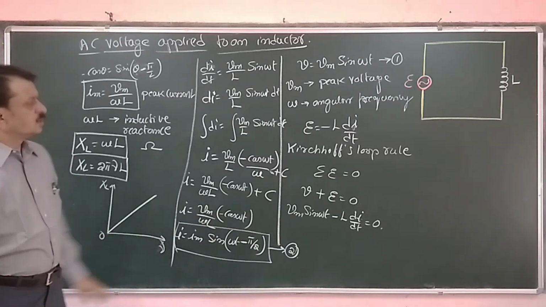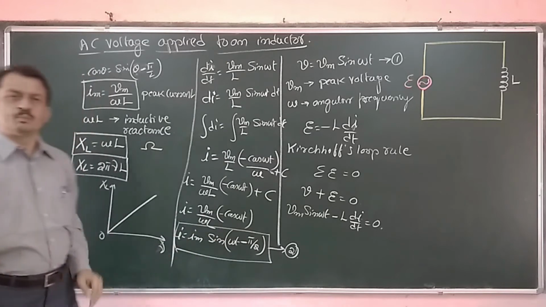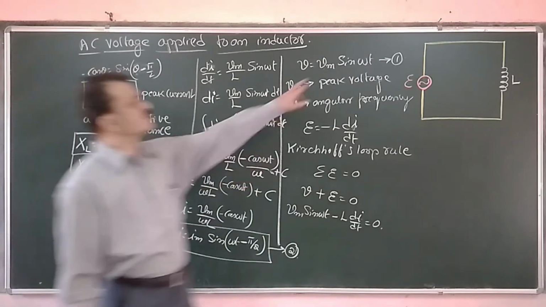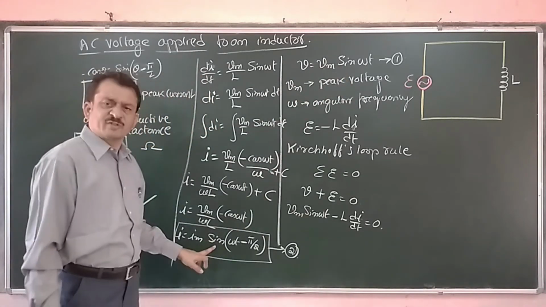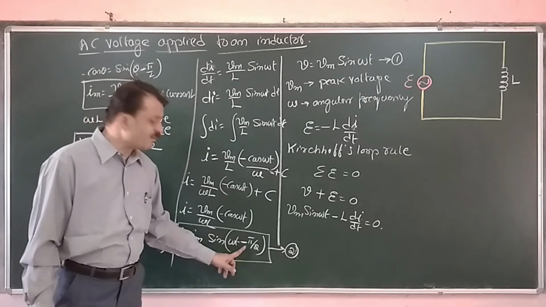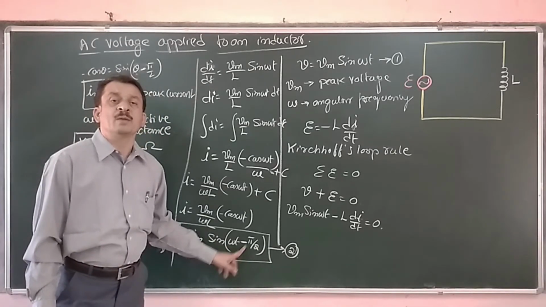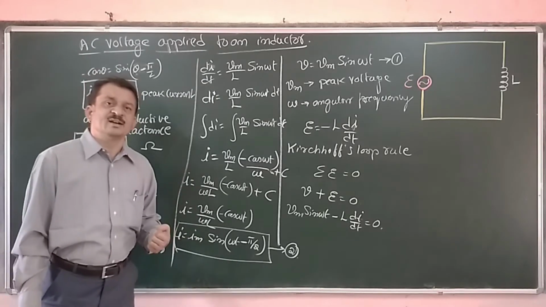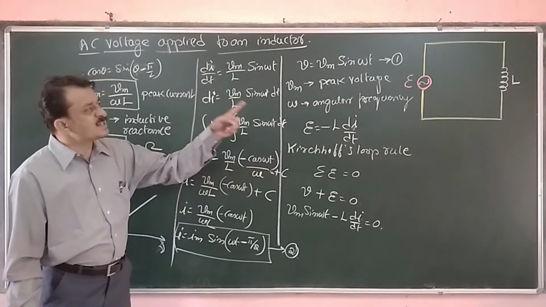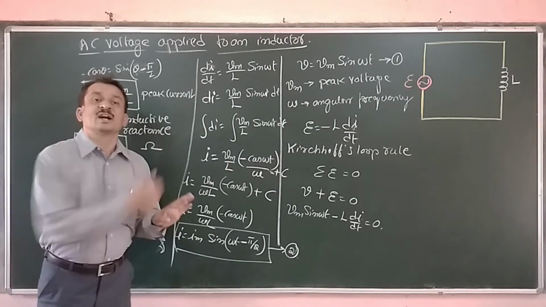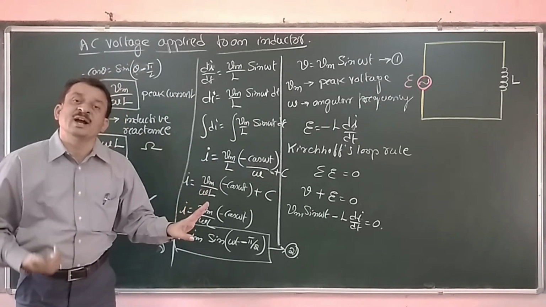Now here, look at equations 1 and 2. From 1 and 2, we observe that here also we have a sine function, here also a sine function. But the current equation has minus pi by 2. That indicates that whenever AC is applied to an inductive circuit, the current is lagging behind.